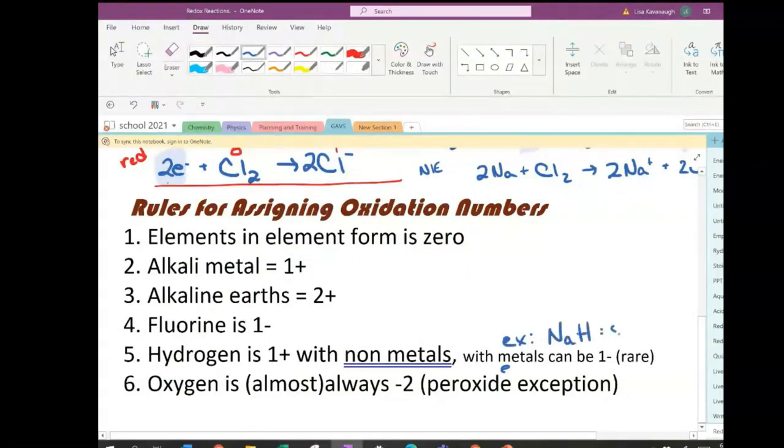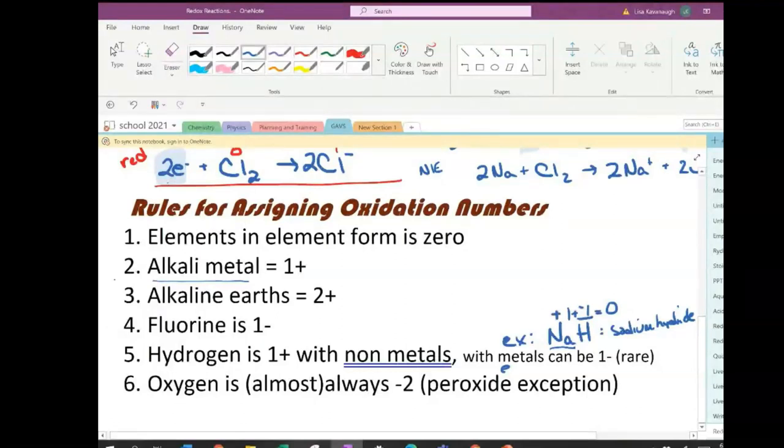NaH is called sodium hydride. Now you notice I've got sodium, and I'd already talked about sodium in step number 2. Rule number 2 comes before rule number 5. So you always follow these rules in the order that they're given. So sodium wins. Sodium gets to be the +1 you expect it to be. That means hydrogen is not going to get to be +1 as well, because it has to total to be neutral as a compound. That means that the hydrogen is going to be -1.